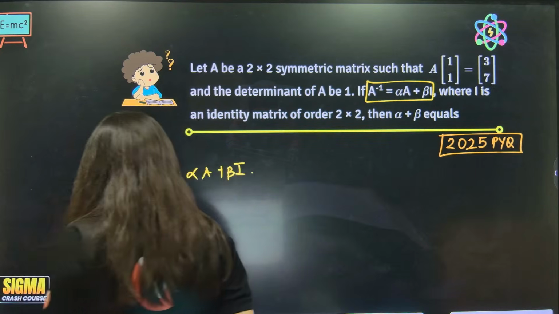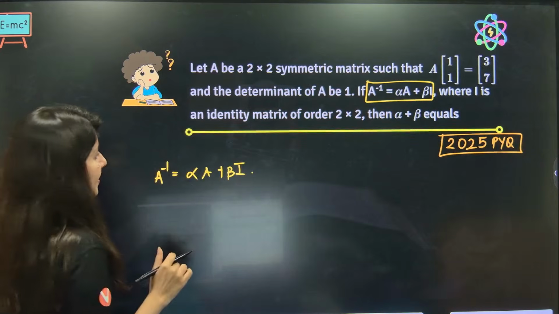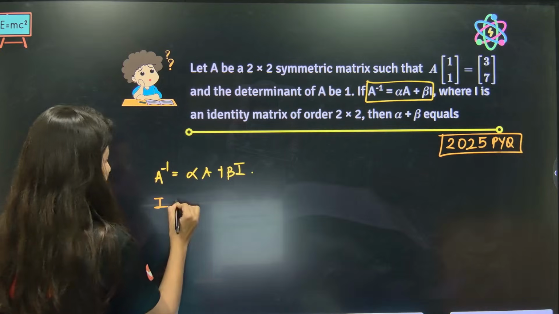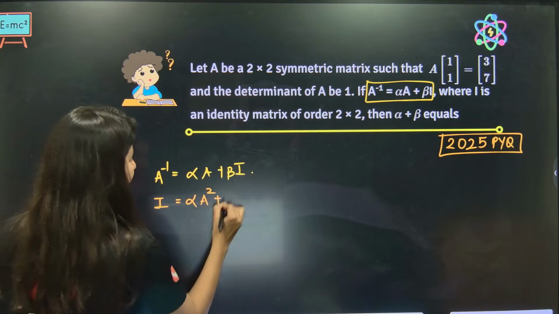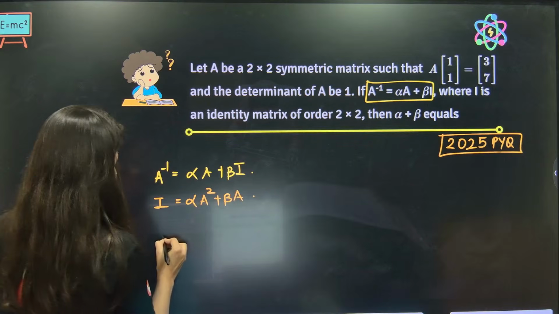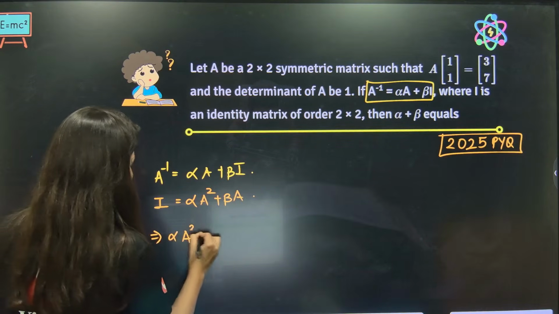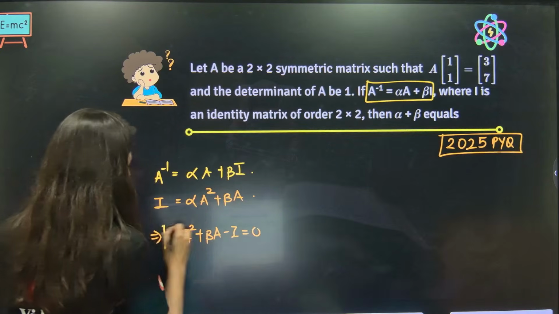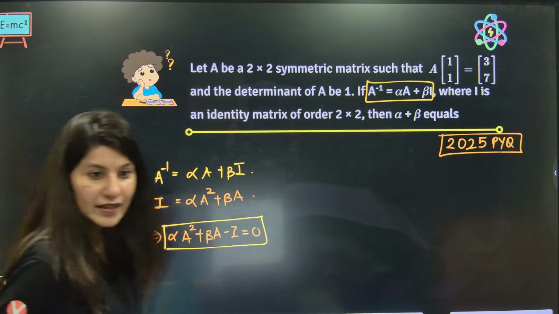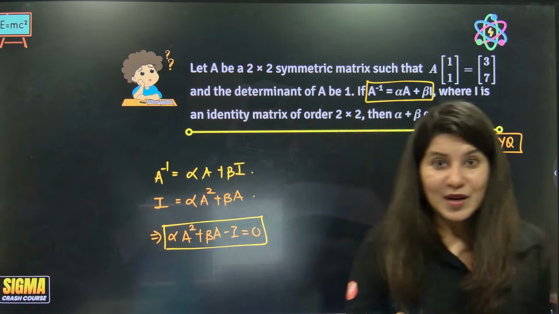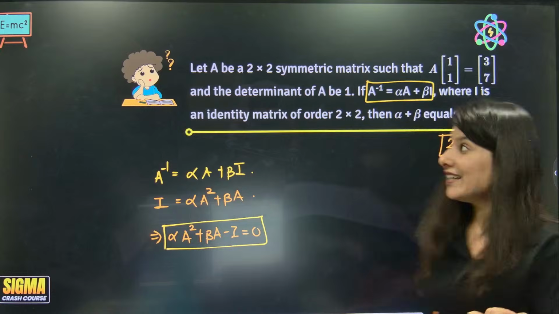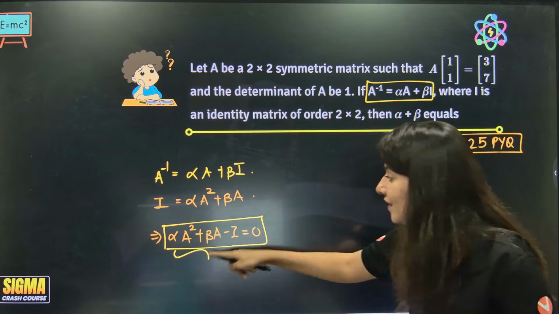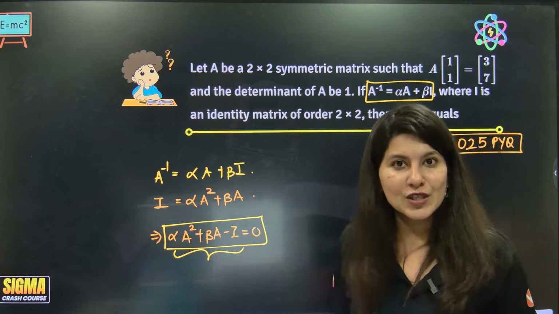So what you can do is multiply by A. So it will be I equals alpha A square plus beta A, so it will become alpha A square plus beta A minus I equals 0. That means indirectly they have given you a 2 cross 2 matrix and a hidden degree 2 polynomial equation.